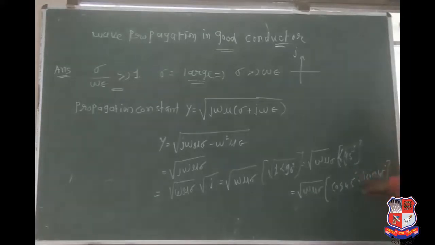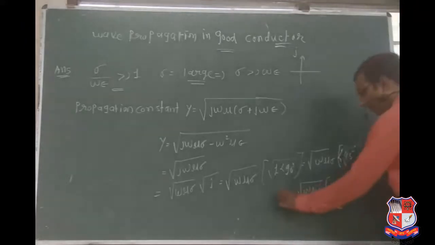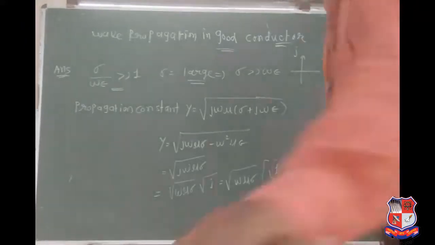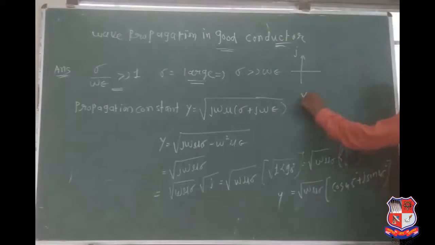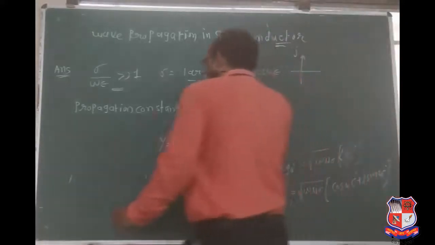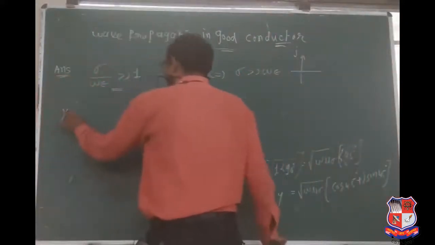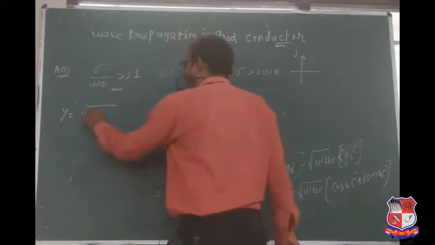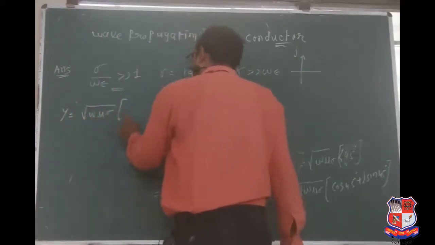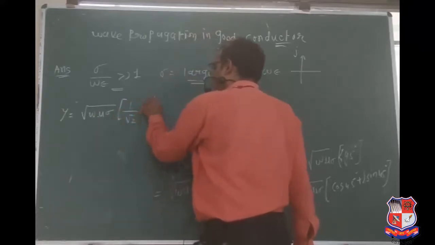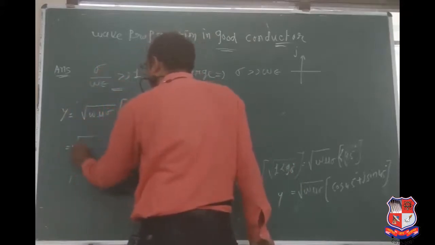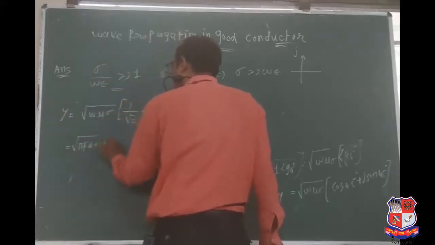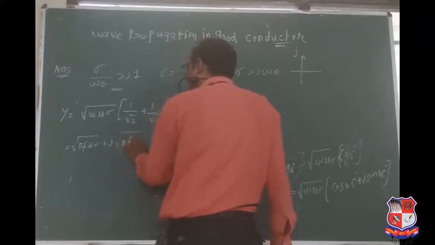The angle can be converted into a normal value. So here the propagation constant can be written in terms of cos and sin. So gamma equals the square root of omega mu sigma times (1 upon root 2 plus j upon root 2). Omega equals 2 pi f. So here, the square root of pi f mu sigma plus j times the square root of pi f mu sigma.